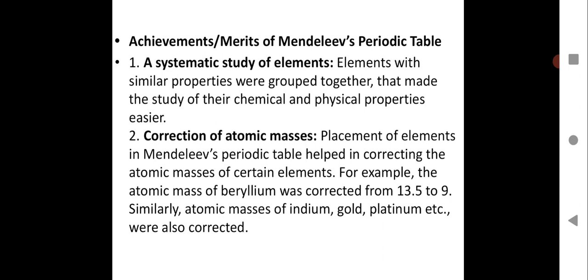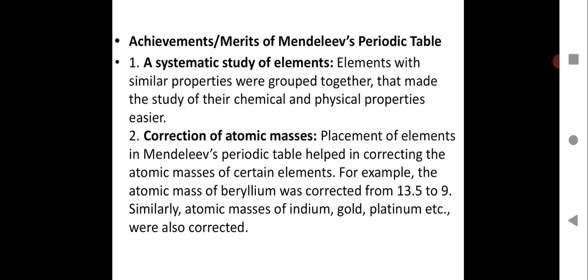So it was corrected from 13.9 to 9. Similarly, atomic mass of indium, gold, platinum, etc. were also corrected. So this was one of the good achievements of the Mendeleev periodic table, because there you can predict the properties, and by some experimental values you calculate the accurate value of the elements which we have discussed just now, where the correction was done.